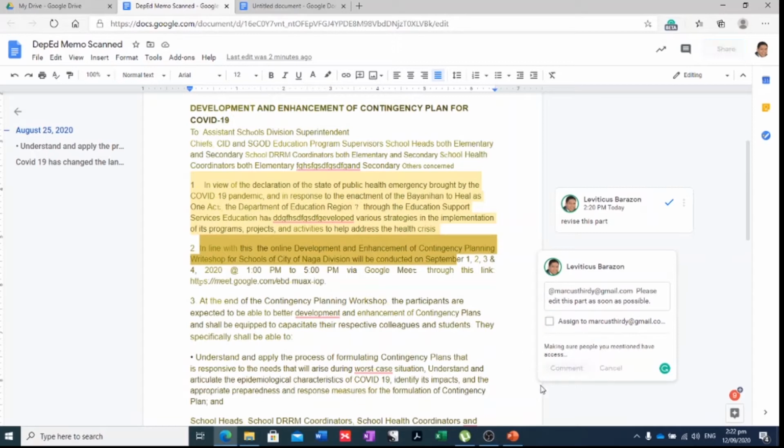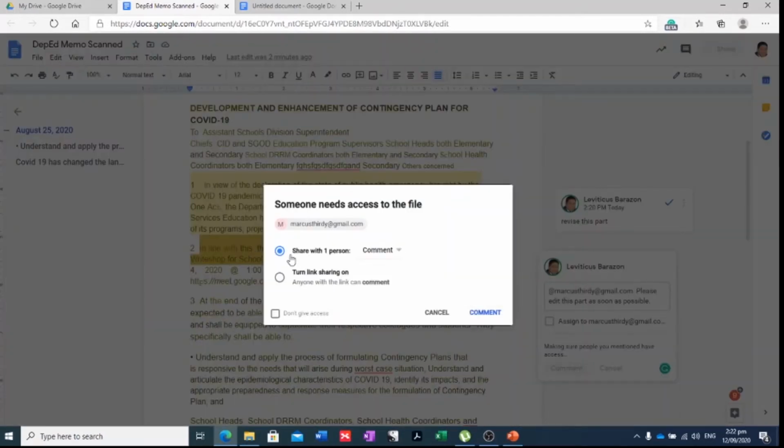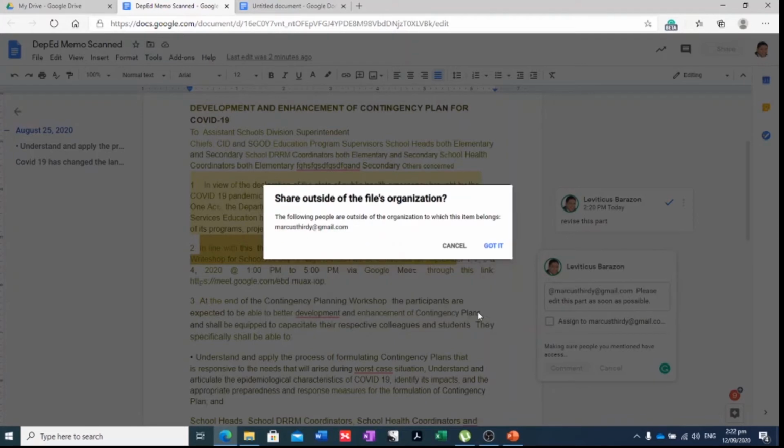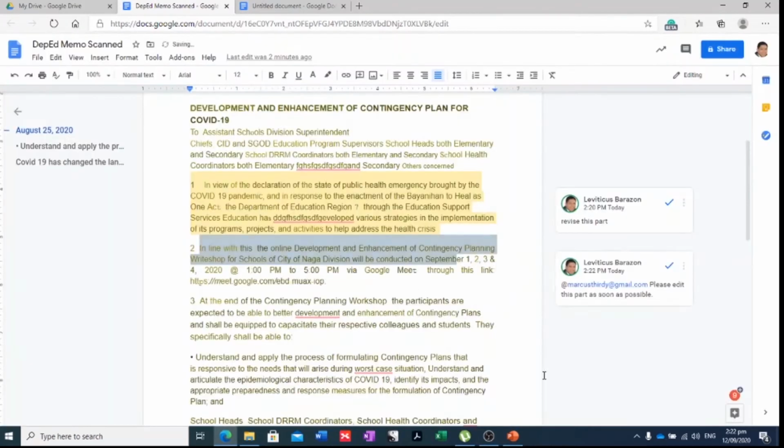Okay, so I'll just do that, and then share with one person, comment. Okay, so if you click on this, it will allow others to have it. So, got it. The following people are outside; this item belongs to Mark. Okay, got it. All right. So comment. So you see now you have added that person to this conversation that we're having here regarding this part, and you want them to do specific editing on this portion, and it is still up to you in this current setting. Still up to you to have this done.